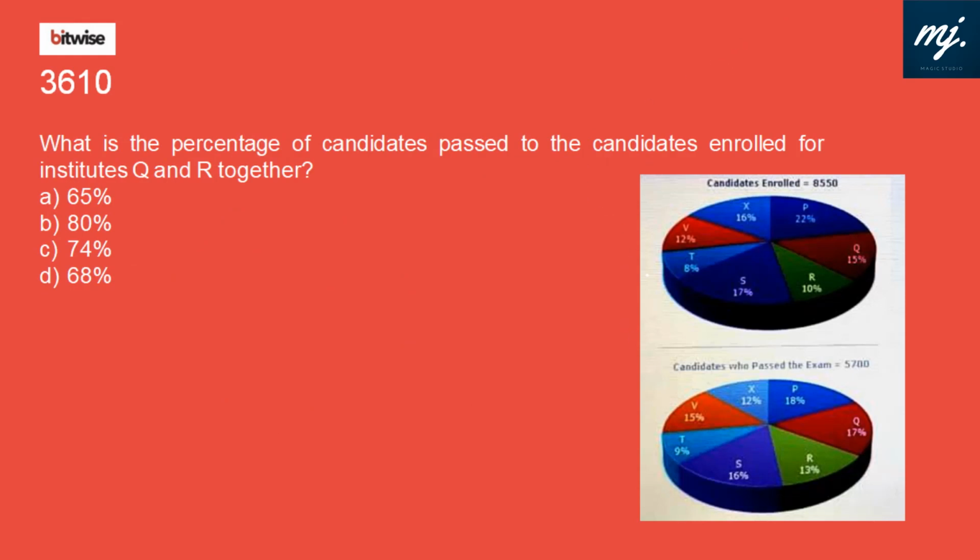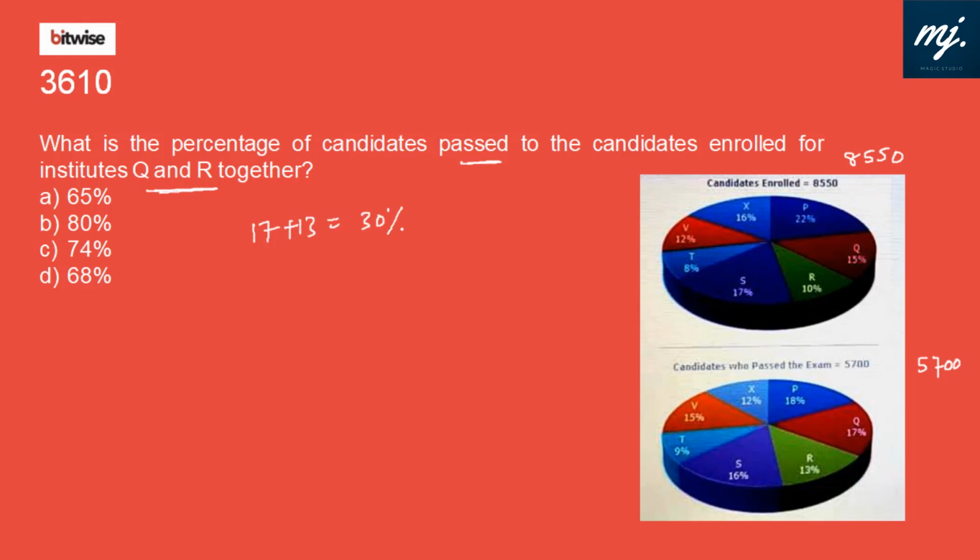Now here we have two pie charts. The first pie chart is about the number of candidates enrolled, that is 8550, in different institutions P, Q, R, S, T, V, X, and the candidates who passed the examination, total 5700. Again P, Q, R, S, T, V, X. Question: what is the percentage of candidates passed to the candidates enrolled for institutes Q and R? Simple. First we need the pass from Q, that is 17%, and pass from R, that is 13%.